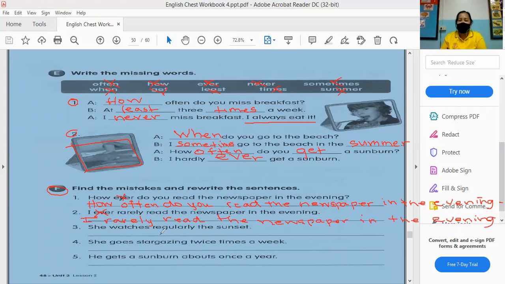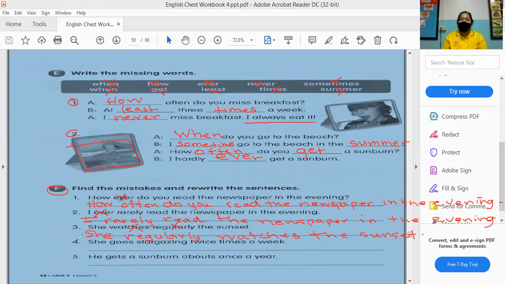Number 3: She watches regularly the sunset. So what do you think? What are the mistake words there? It should be these 2. We are going to swap them together. It should be: she regularly watches the sunset. The sunset.